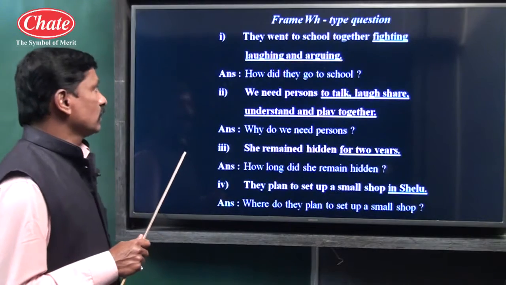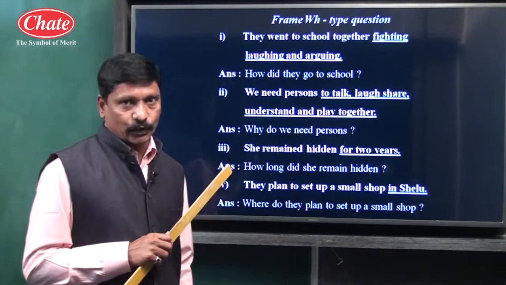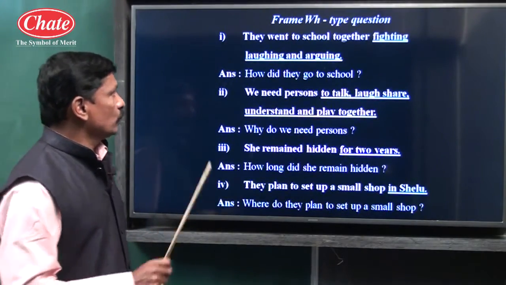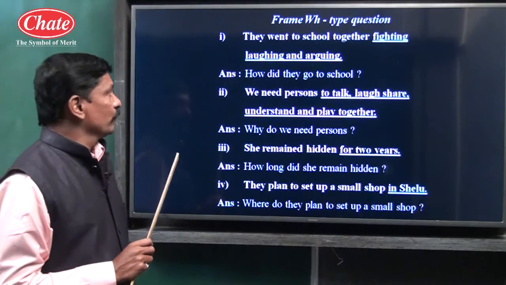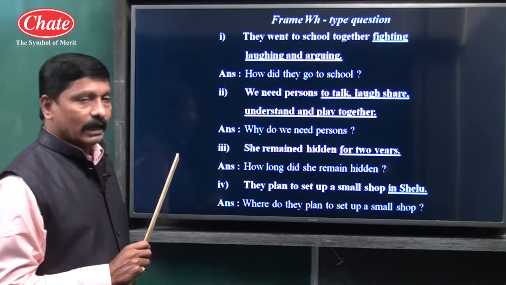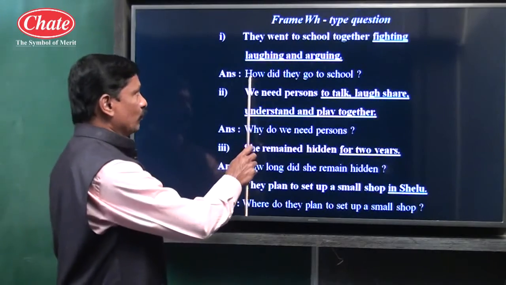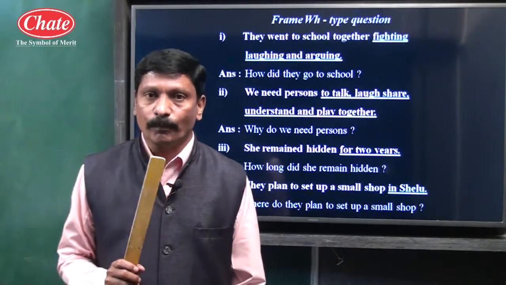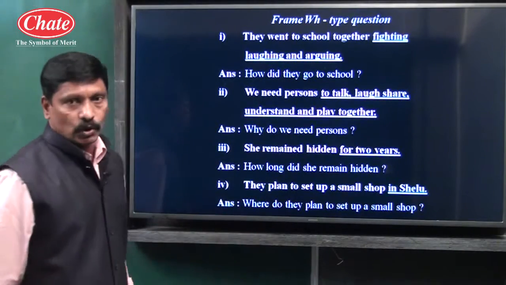Example number 1. They went to school together, fighting, laughing and arguing. You have to frame a WH question to get this particular underlined part as an answer. Which answer? Fighting, laughing and arguing. So children, how is the appropriate word. They went, the given sentence is in simple past tense, so we have to use did. How did they go to school?